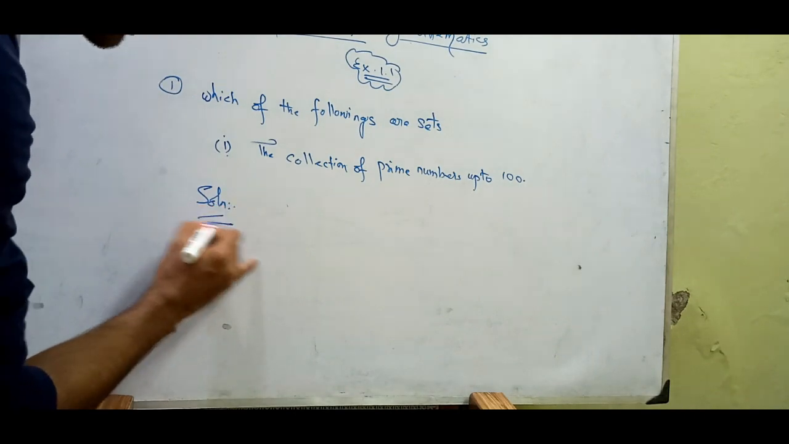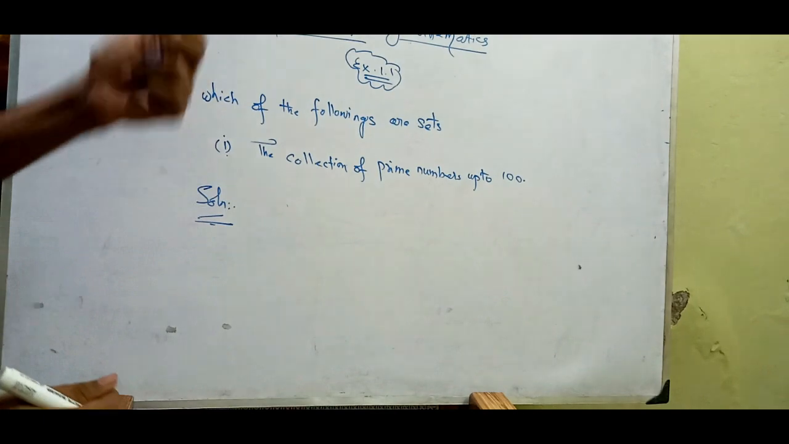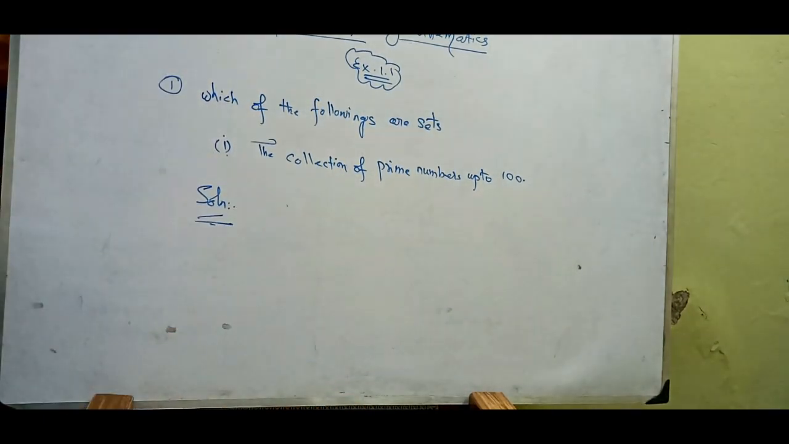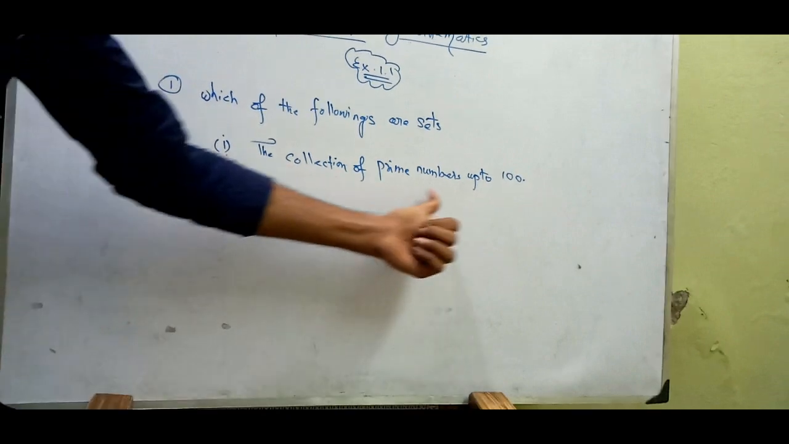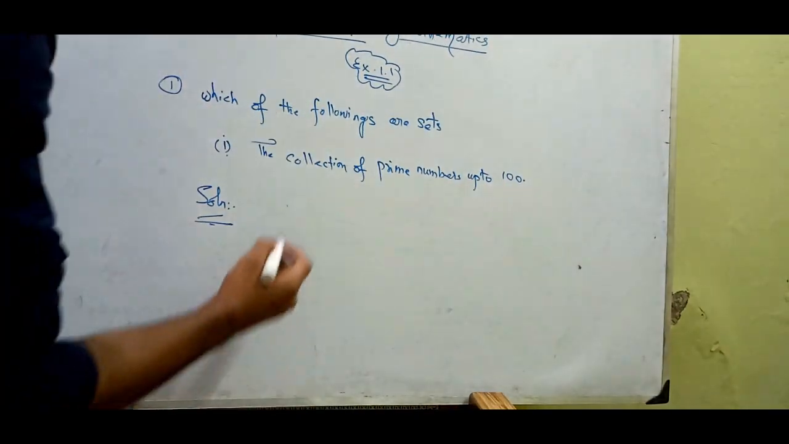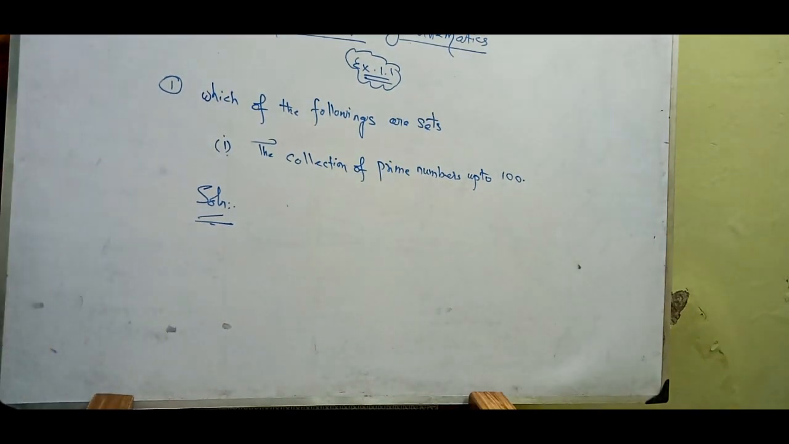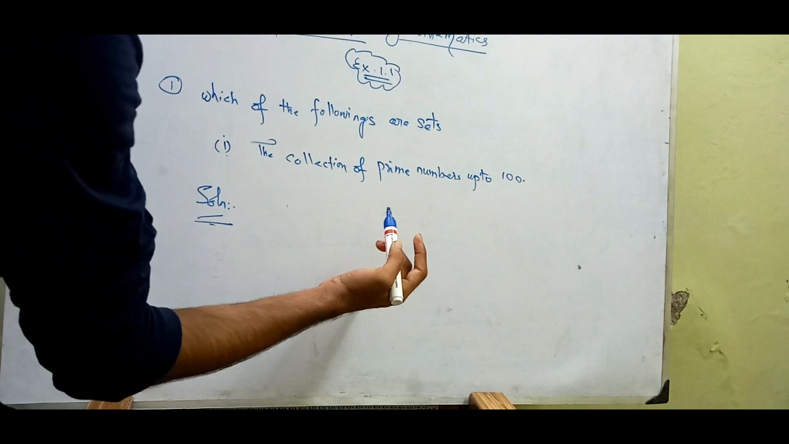So what is the solution for this one? Which of the following are sets? We know the set and its representations. We can use any manner, either descriptive, roster or set builder form. So let us start. The collection of prime numbers up to 100. We know what a prime number is. A prime number is a number divisible by 1 and itself. Or you can say a number which has exactly 2 factors, not more than 2 factors.